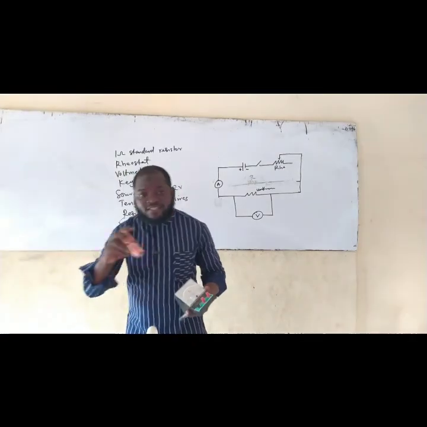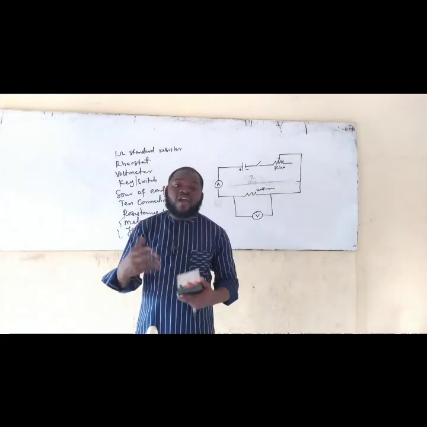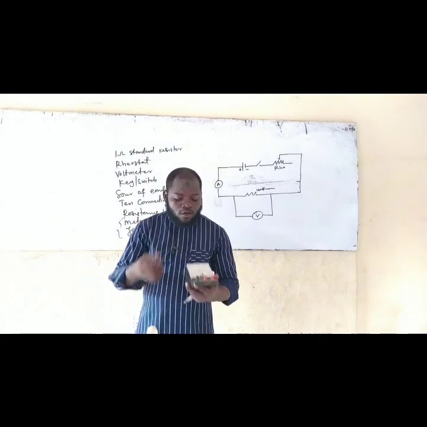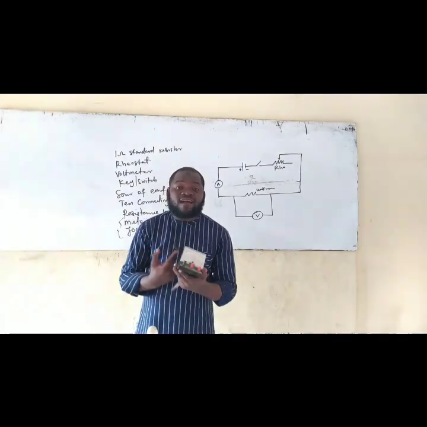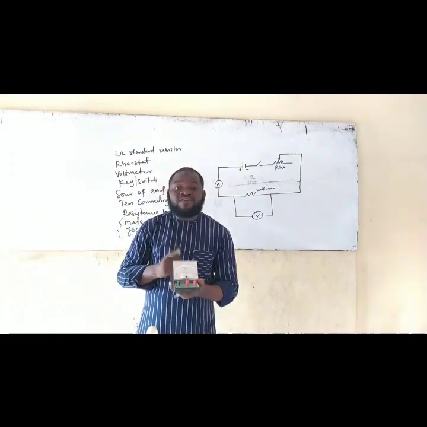So if you have 2 of it, you have 3 volts. So 3 volts cannot produce what? A current of 5 ampere. Am I making sense now? So it means you need an ammeter that can read just 3 ampere. You need an ammeter that can read 3 ampere.